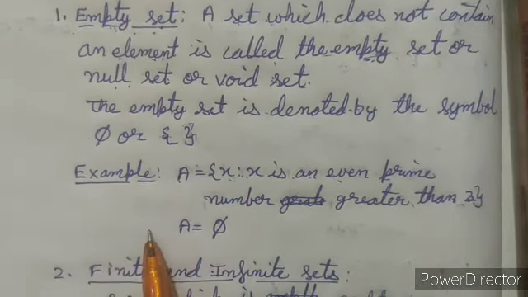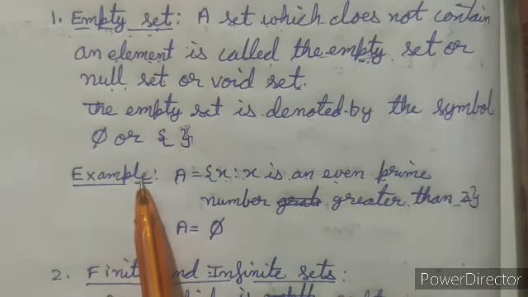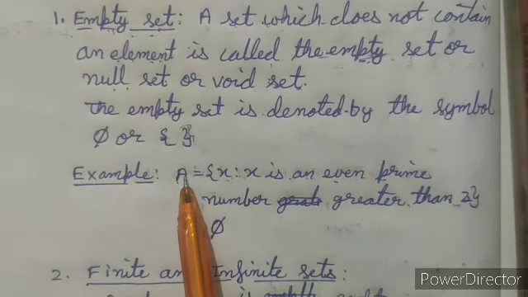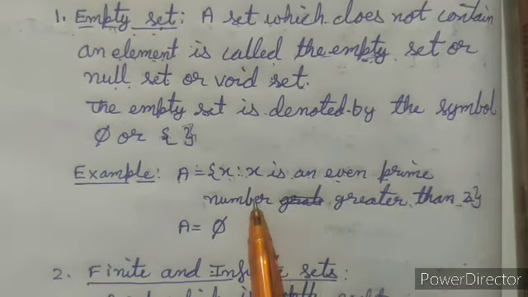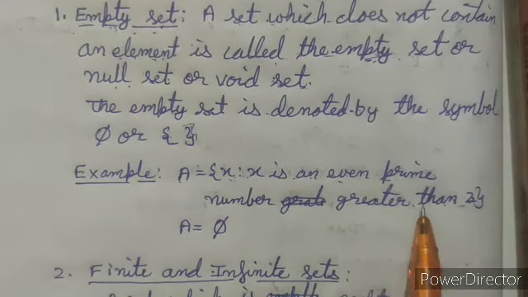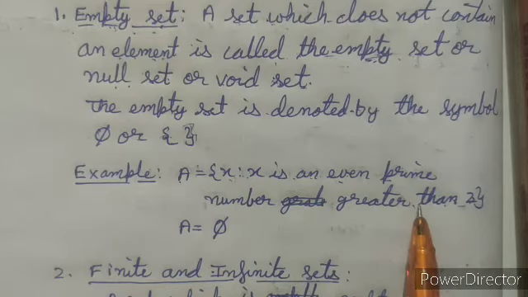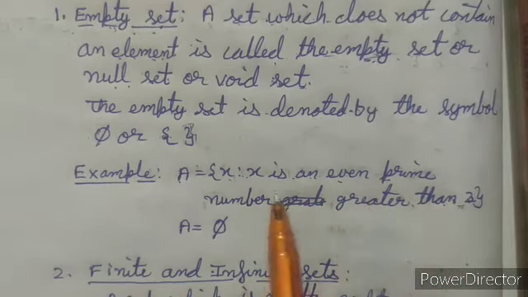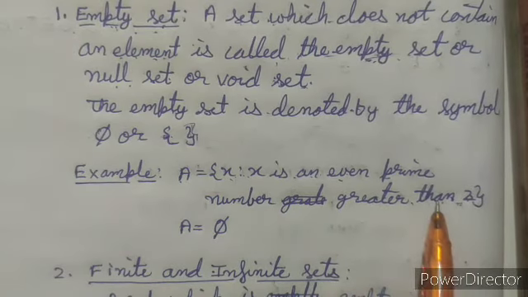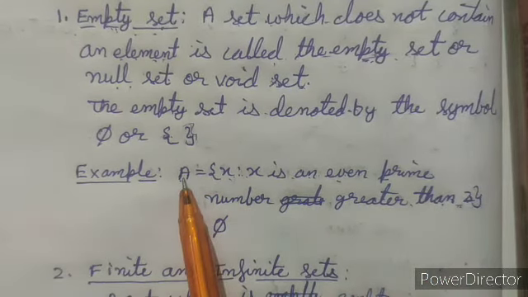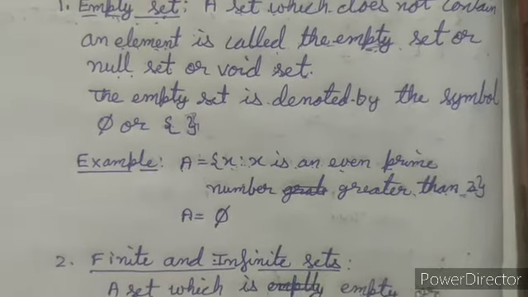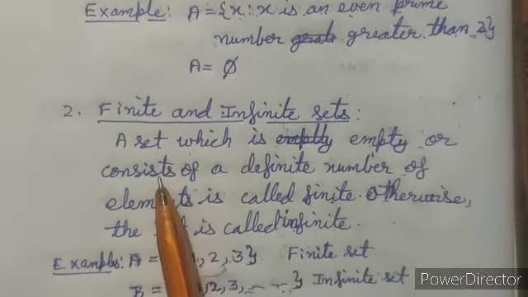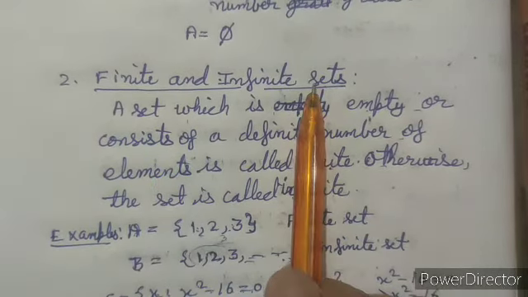Now let us take an example of an empty set. Now there is a set A, x such that x is an even prime number greater than 2. As you know, there is only one even prime number, that is 2. So there will be no even prime numbers which are greater than 2. Thus we can say that A has no elements in it, and thus set A is an empty set. Now the second one is finite and infinite sets.